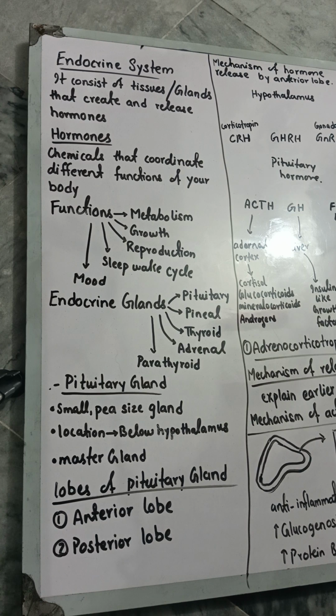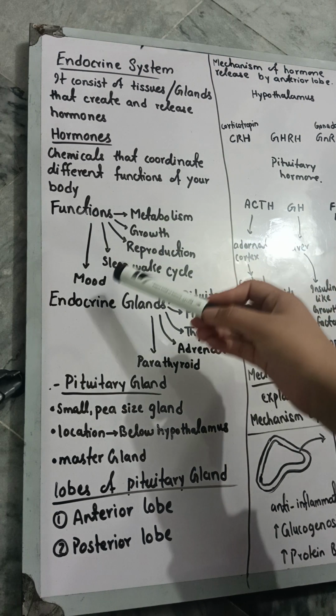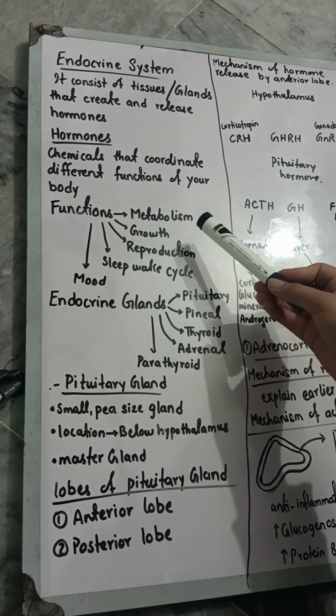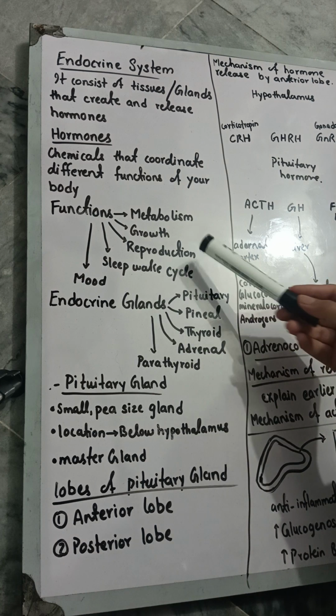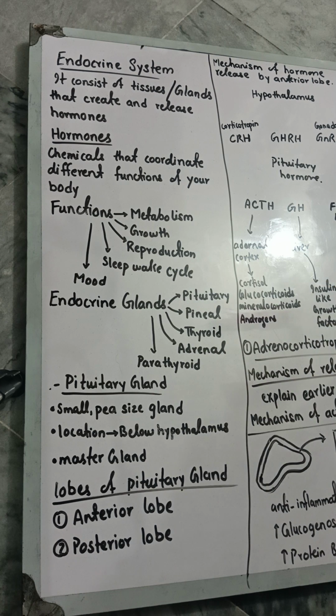And what functions are they controlling? Here I have given some functions. They control the metabolism of your body: lipid metabolism, fat metabolism, carbohydrate metabolism. All of these are controlled by hormones. Second, the growth of your body, the development of a child into an adult. All these changes happen due to these hormones. Whenever there is an imbalance of hormones, there is a disturbance in the growth of that child. You have seen a child who has a very short height. It is due to the deficiency of a hormone.